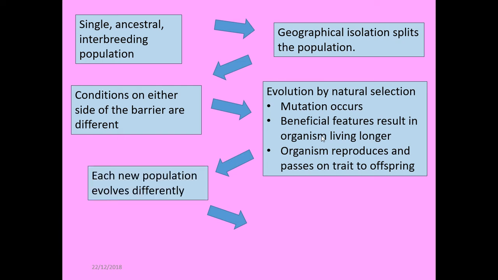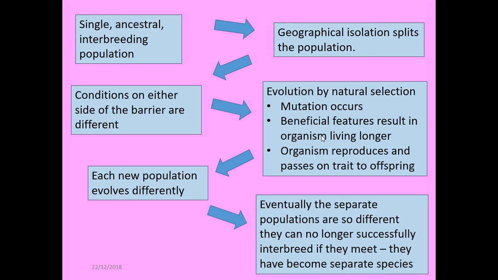So each of those populations that was separated at the beginning is now evolving to their environment. They're both evolving differently depending on what the conditions are like in their new environment. And so if we were to bring those populations back together again and they were to breed, if the offspring they produce are infertile, we can say they have become separate species.